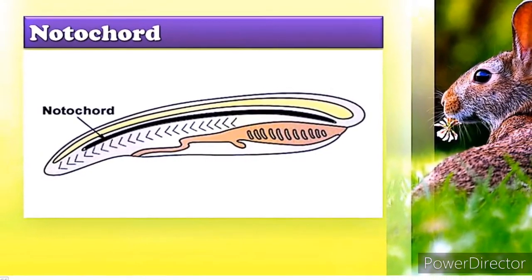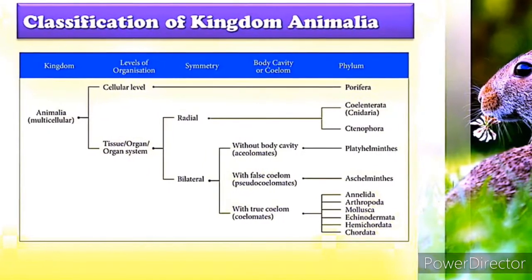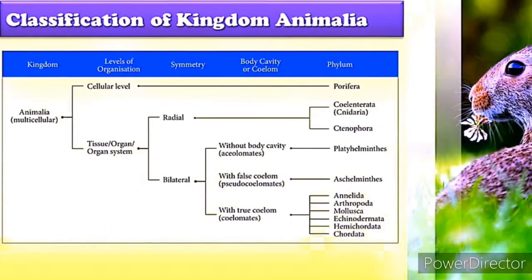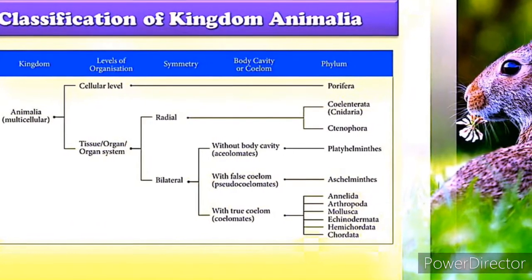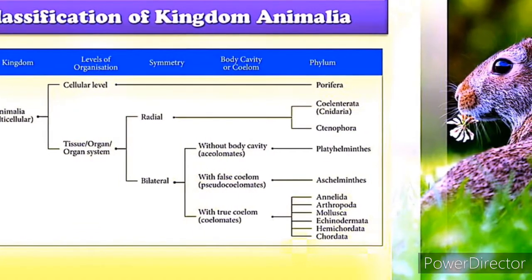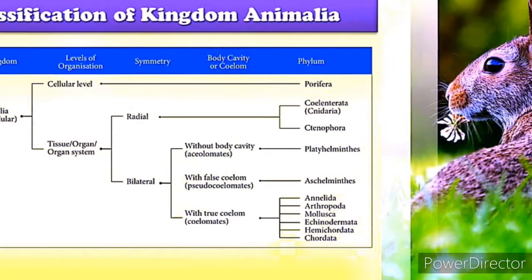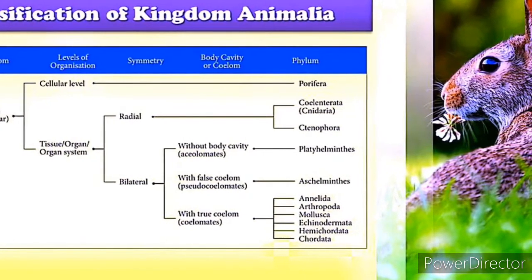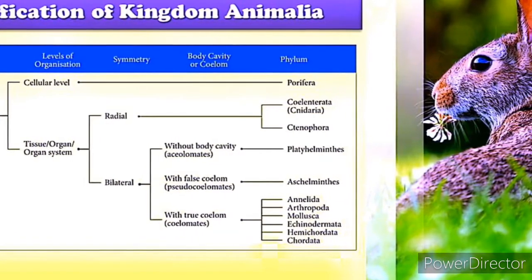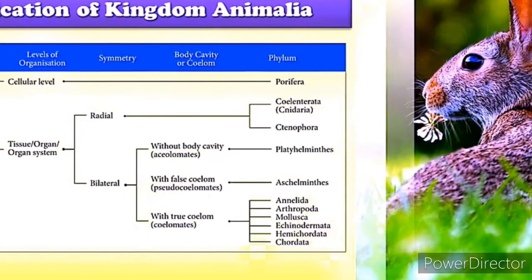Next, classification of kingdom Animalia. The animal kingdom is divided into two subkingdoms, the Porifera and Eumetazoa. Porifera includes multicellular sponges, but the cells are loosely aggregated, with a cellular level of organization. Eumetazoa includes multicellular animals with well-defined tissues and organs. Okay, so they include Radiata and Bilateria.